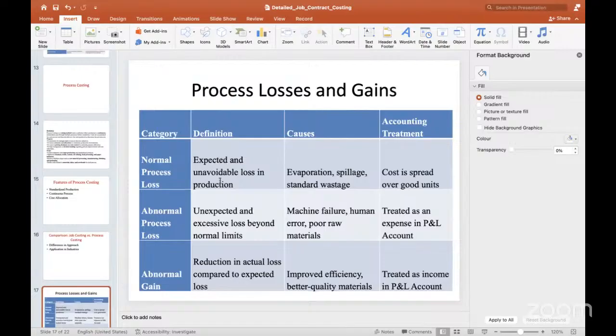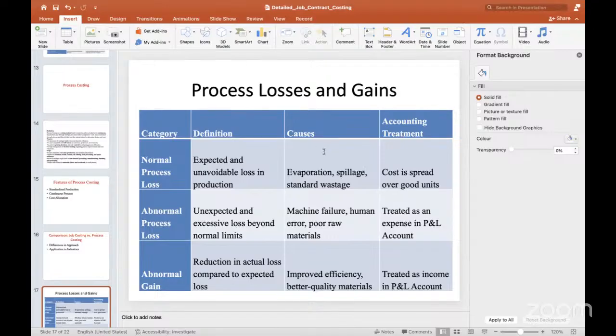What is the different terminology covered under process costing? Generally, in process costing, we observe different terminology like process loss and gains. These process losses and gains we classify into three categories: normal process loss, abnormal process loss, and abnormal gain. What is normal process loss? When the loss is incurred in the normal course of business, it is an expected and unavoidable loss in the production. So it is nothing but a general loss.